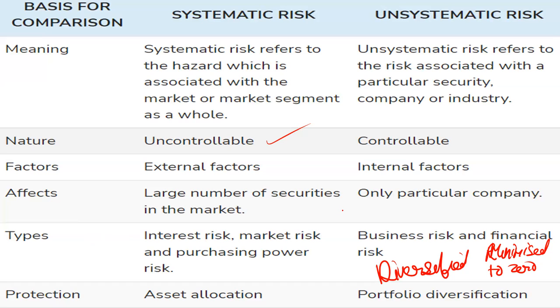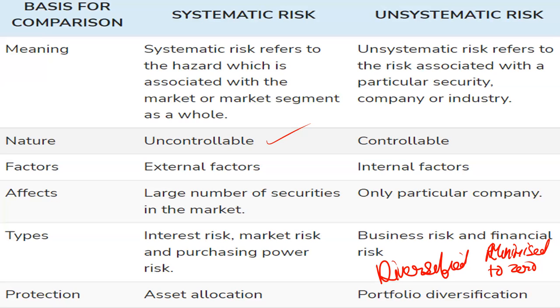But if your business is there, the unsystematic risk can be zero for your business, or it can be large if your management is improper. But in the systematic risk, if the risk is high, it will be high, you can't do anything. If the risk is low, that can be low.